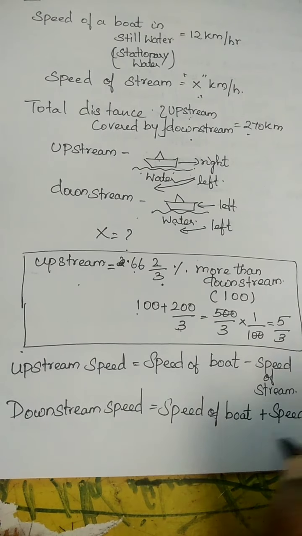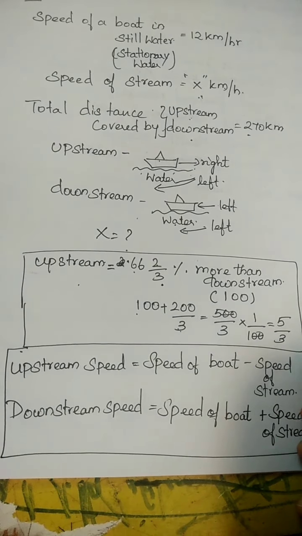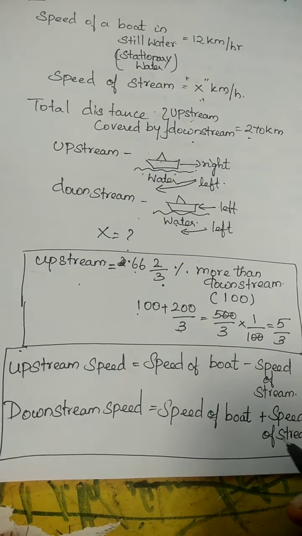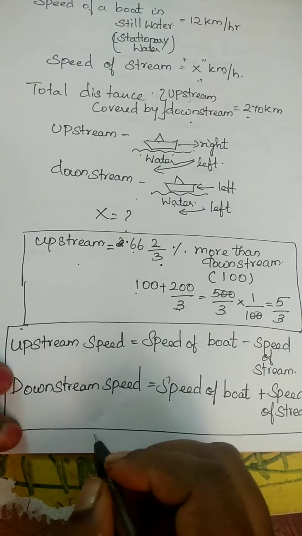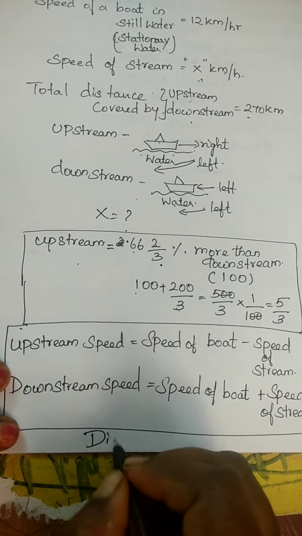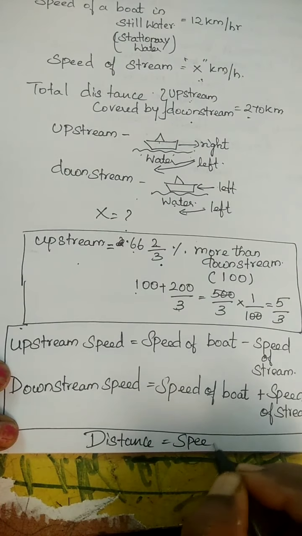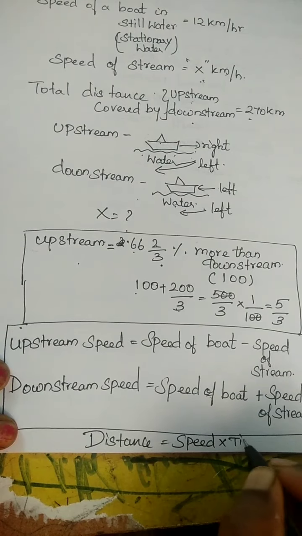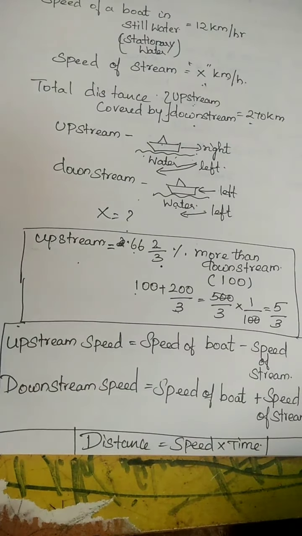These are the two formulas, please note them down. Using these we are going to substitute, and there is another common formula we already know: distance equals speed multiplied by time. This is also an important formula, note it down.